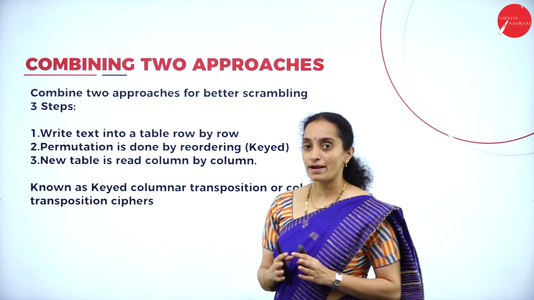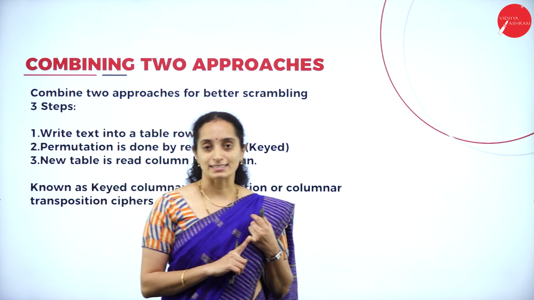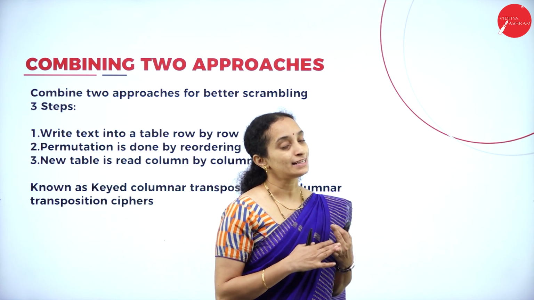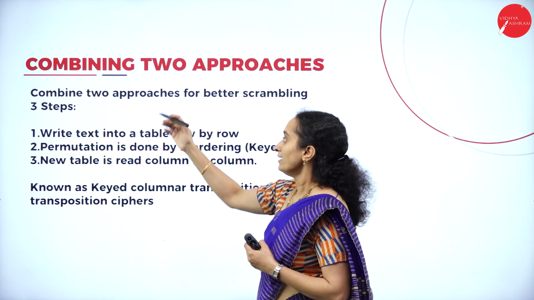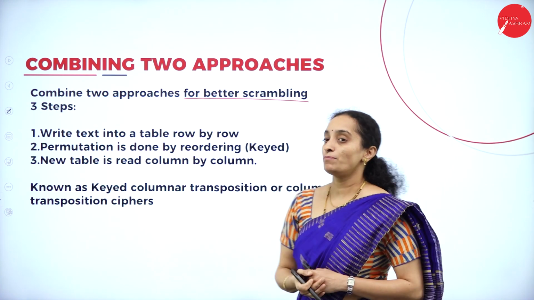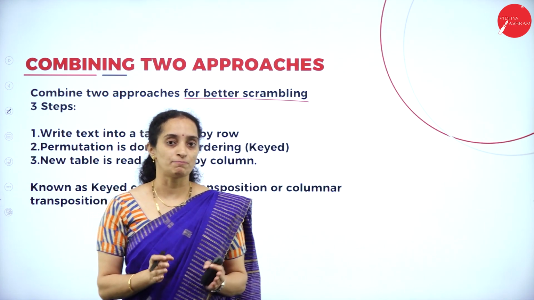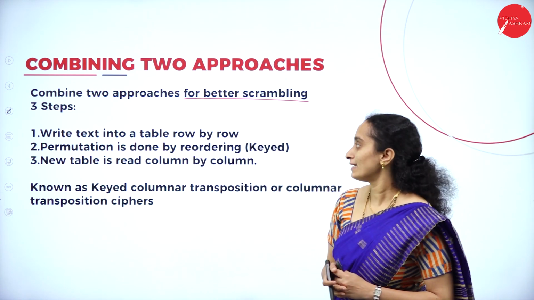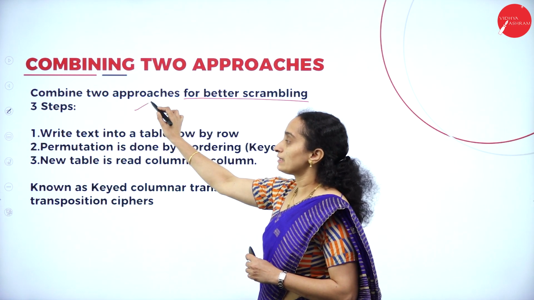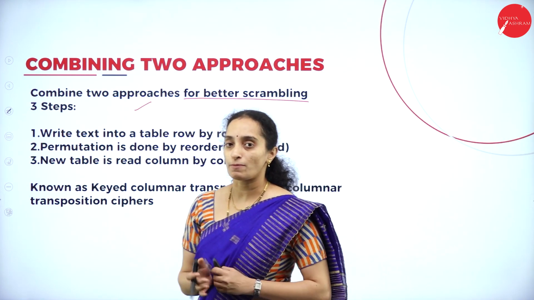Okay, we are combining two approaches. What are the two approaches? Keyed transposition cipher and the keyless transposition cipher. Here we have the combination of both the approaches. How are we going to implement these two approaches? Is there any common method? We have 3 steps in implementing these two approaches.